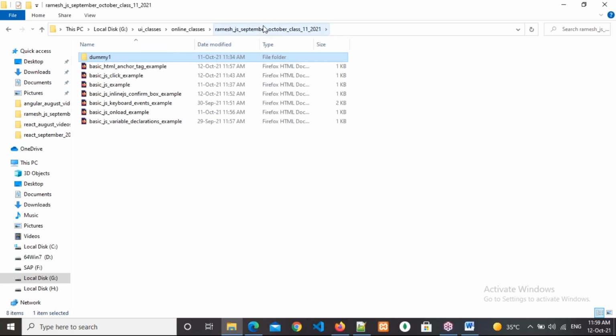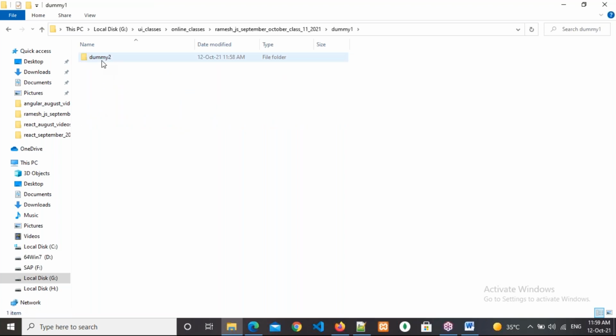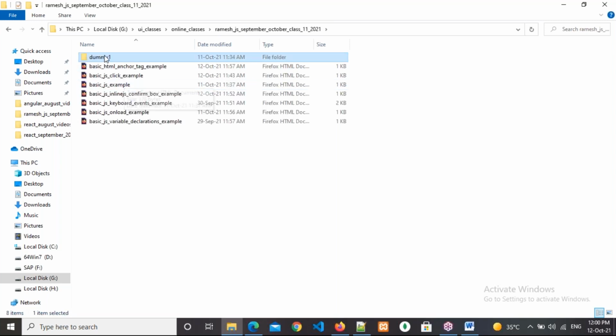Whenever you are writing the path in your application directory, where the file is located is important. Which file do I want to call? sample.html. Where is it? First I check in the root directory. No, it is not available. Then I go to the folder. Here also the file is not available. Then I go to the dummy2 folder. Yes, it is available there. So this is how you write the path forward in your application directory.